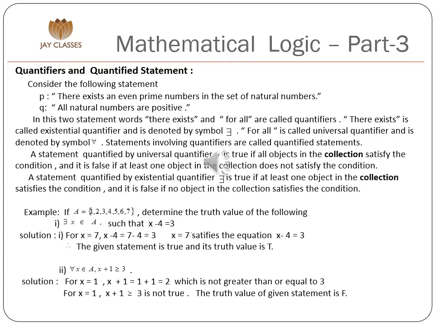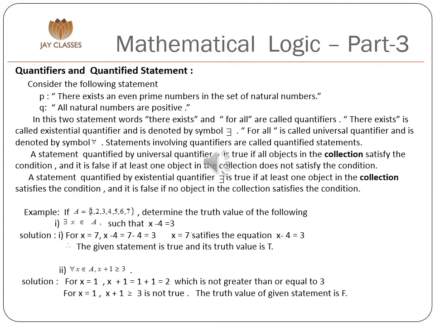In these two statements, there exist and for all, these two words are called quantifiers. There exist is called the existential quantifier and is denoted by the symbol. For all is called the universal quantifier and is denoted by the symbol. Statements involving quantifiers are called quantified statements.